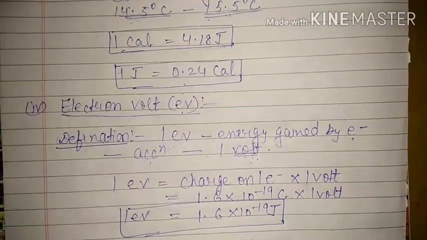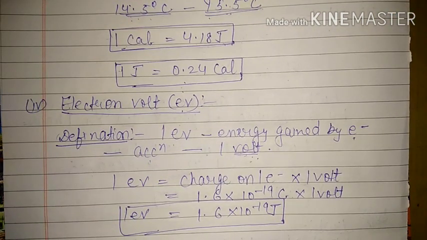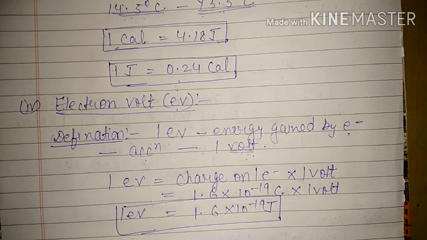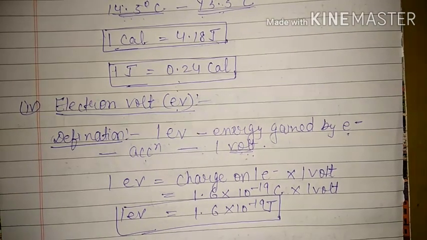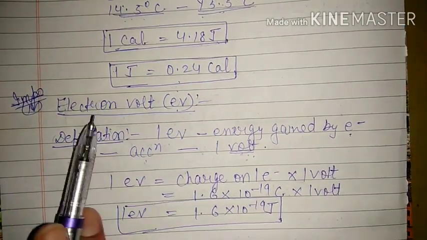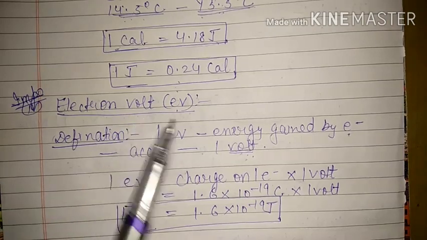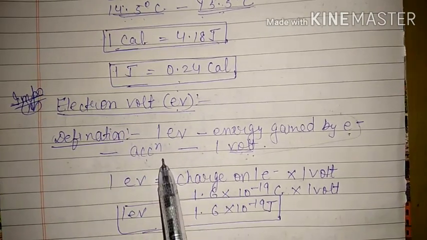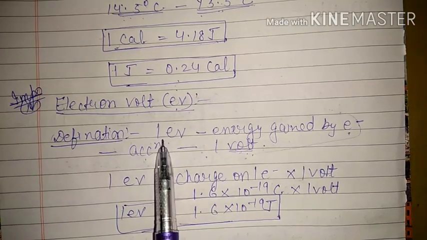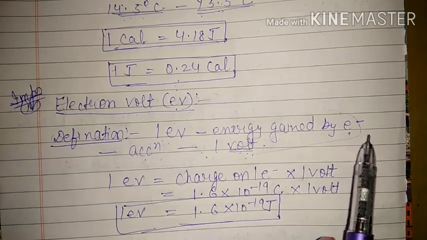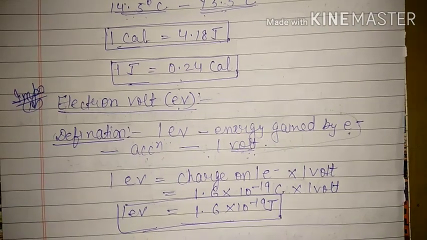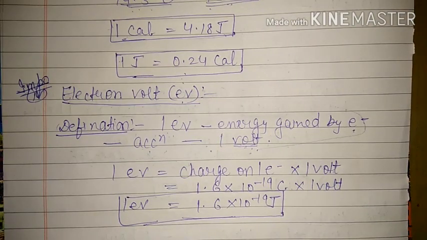See, whatever given in the book, that everything is important, but still some questions very frequently repeat in exam. And we have studied 4 units. Out of 4 units of energy, 2 are very important. One is kilowatt hour and one is electron volt. Many times directly its definition is asked. And obviously if you will write a definition, you will have to remember this value too. That means 1 electron volt is the amount of energy gained by an electron if it is accelerated by a potential difference of 1 volt. That is known as 1 electron volt energy.